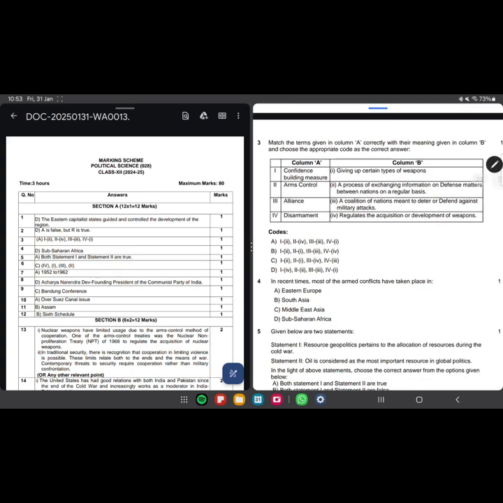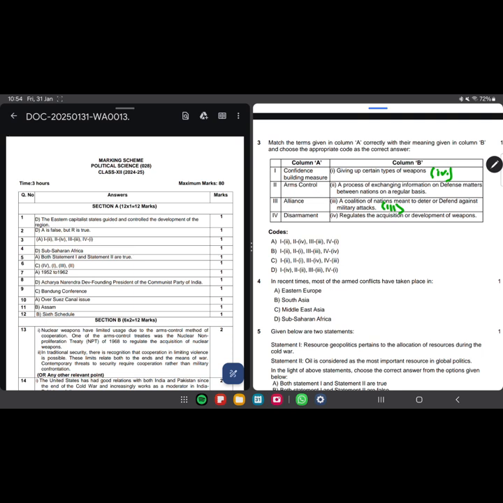Match the terms. Here we move to confidence building measures, arms control, alliance, and disarmament. So disarmament is giving up certain types of weapons, like nuclear weapons and biological weapons, like that. Alliance is a coalition of nations meant to deter or defend against military attacks. This is alliance.